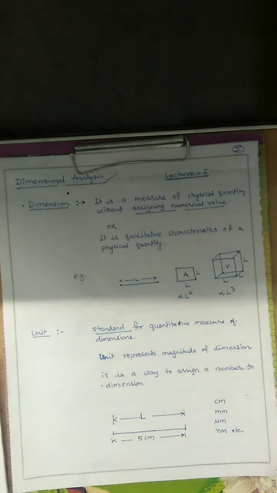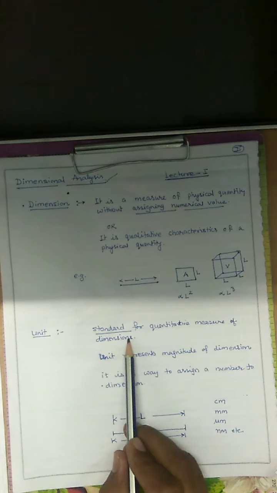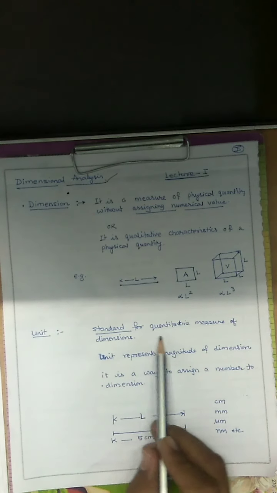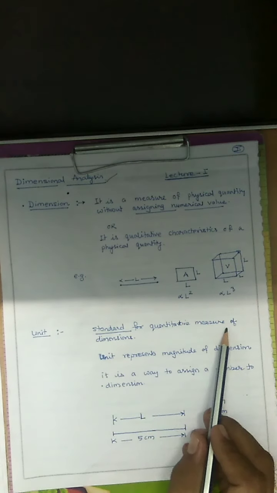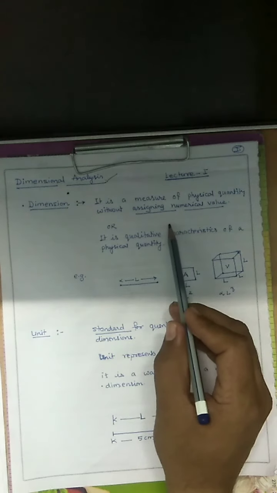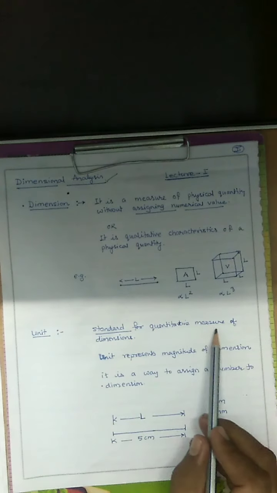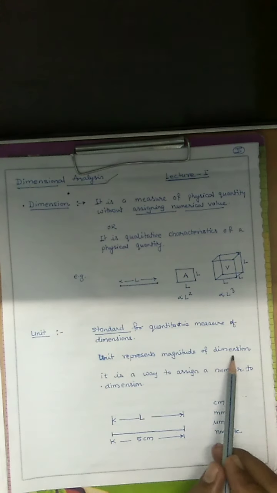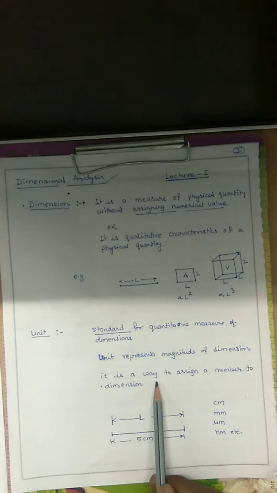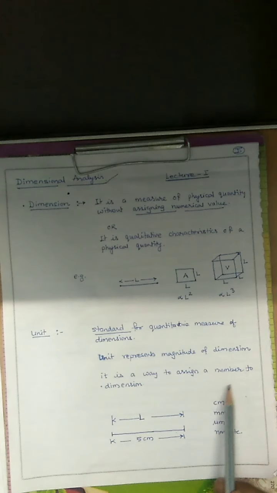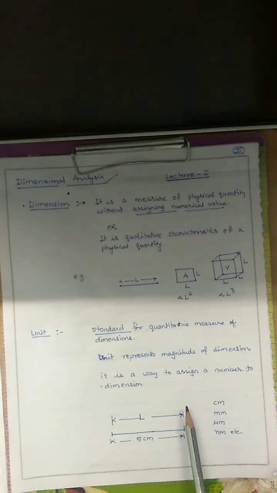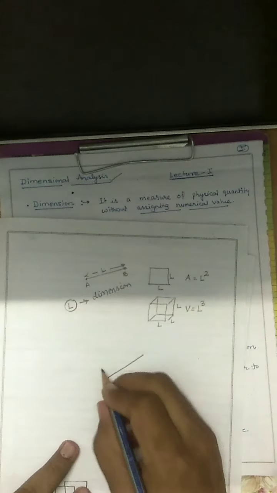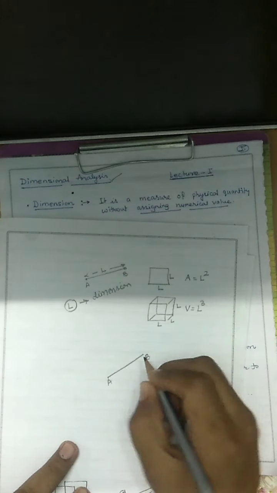Then what is a unit? It is the standard for quantitative measure of dimensions. Dimension is qualitative; a unit is the quantitative measure of a dimension. Unit represents the magnitude of a dimension. It is a way to assign a number to a dimension. We take the same example. Let there be two points A and B.